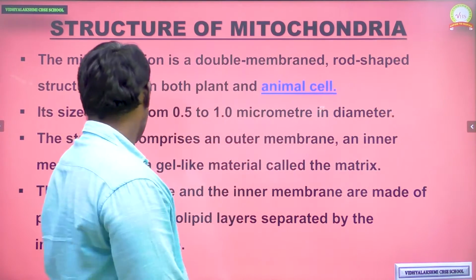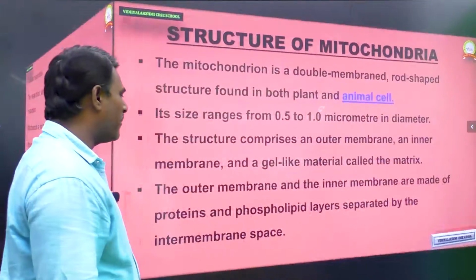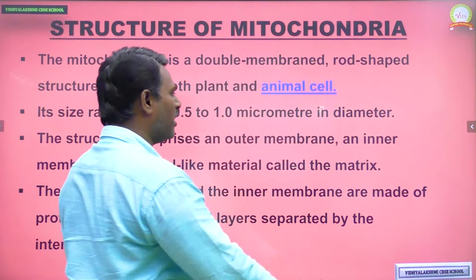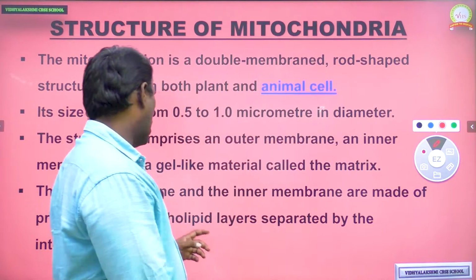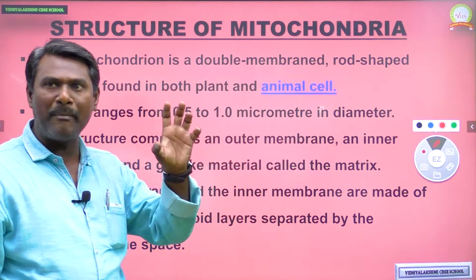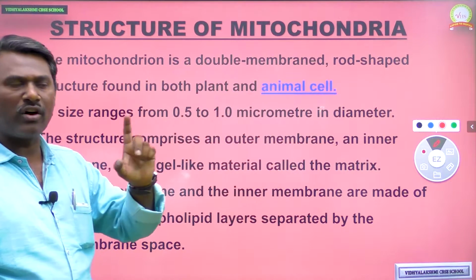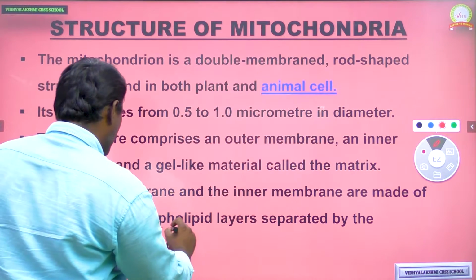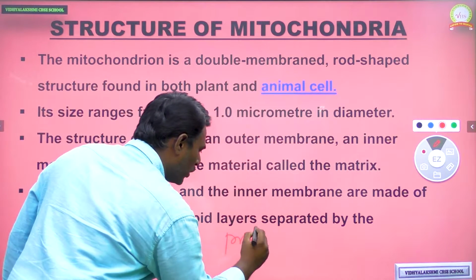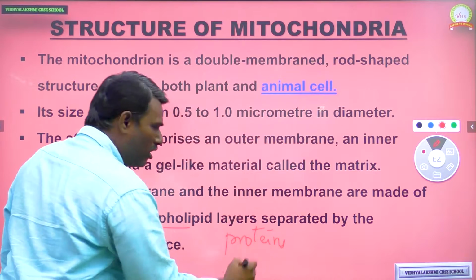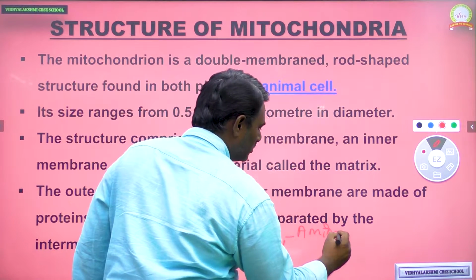Okay, next, the outer membrane of mitochondria and the inner membrane of mitochondria, which are very important. Both the inner and outer membranes of mitochondria are made up of proteins and phospholipids. As you know, proteins are made up of amino acids.